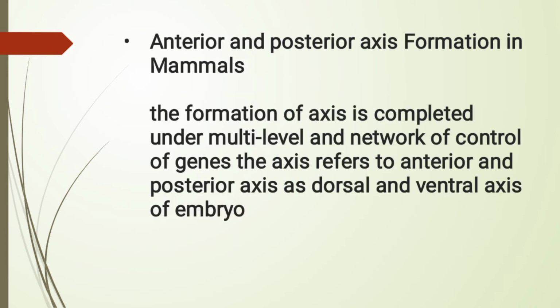What are the anterior and posterior axes and how are they formed? The formation of the axis is completed under a multilevel network of control of genes. The axis refers to the anterior and posterior axis, as well as the dorsal and ventral axis of the embryo.